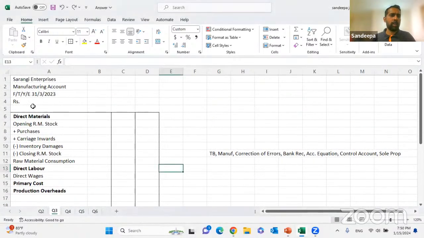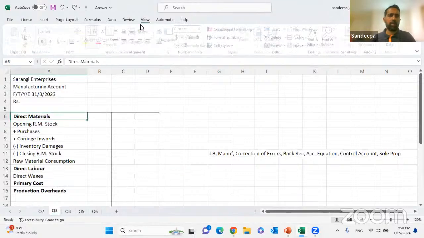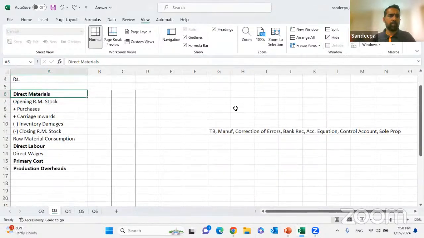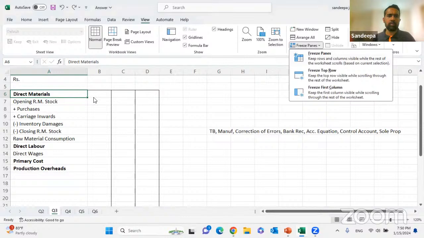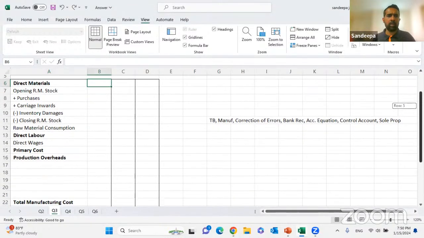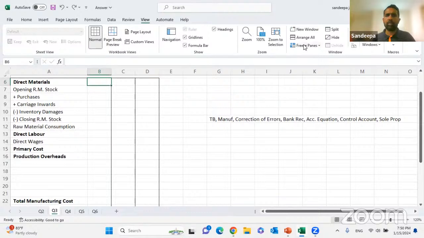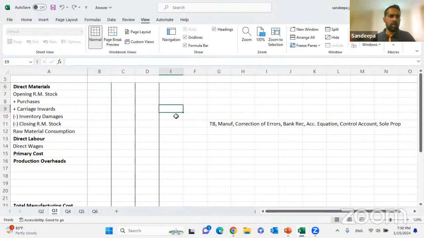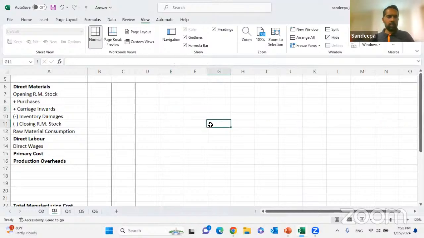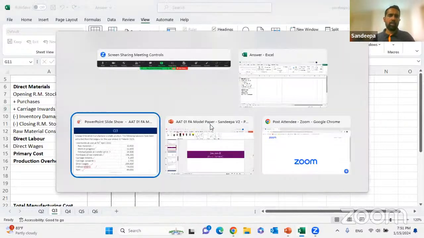We have drafted the format. Now we can actually start doing the paper. Okay. So I'll erase this one. Right. So we can start doing the question paper.